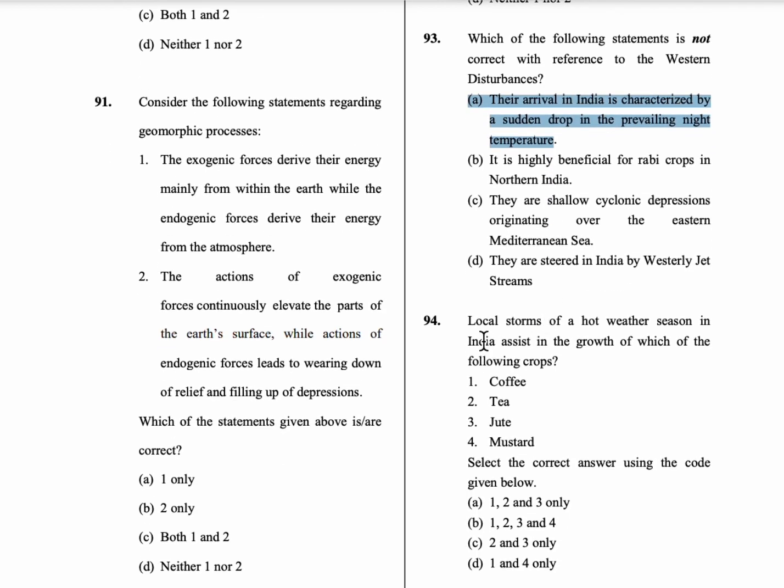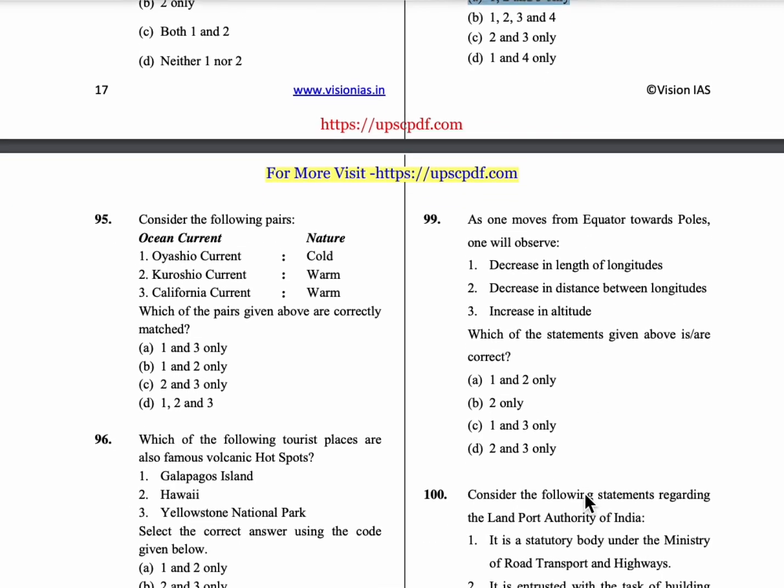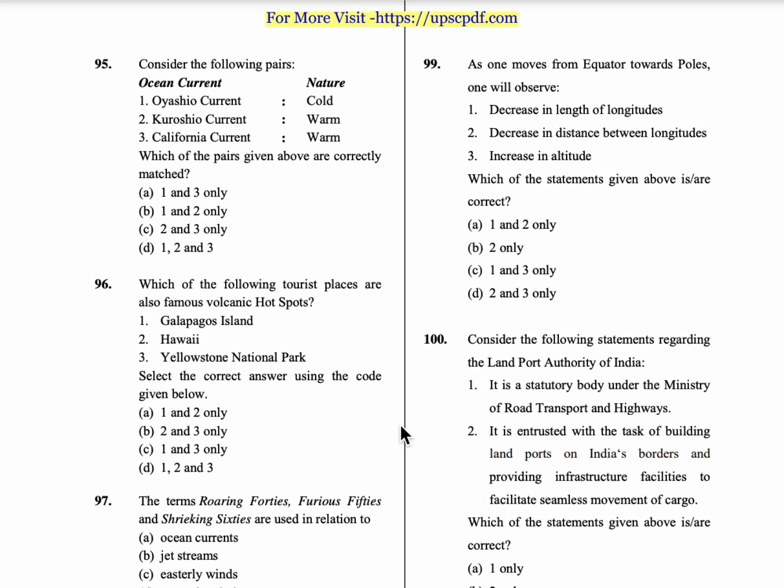94th question, local storms of hot weather season in India assist in the growth of which of the following crops? It assists in the growth of coffee, tea and jute. So option A is the correct answer. 95th question, consider the following pairs: ocean currents and their nature are given. The Oyashio current and California current are both cold currents, whereas the Kuroshio current is a warm current. So only the first and second statements are correct. So option B is the correct answer.